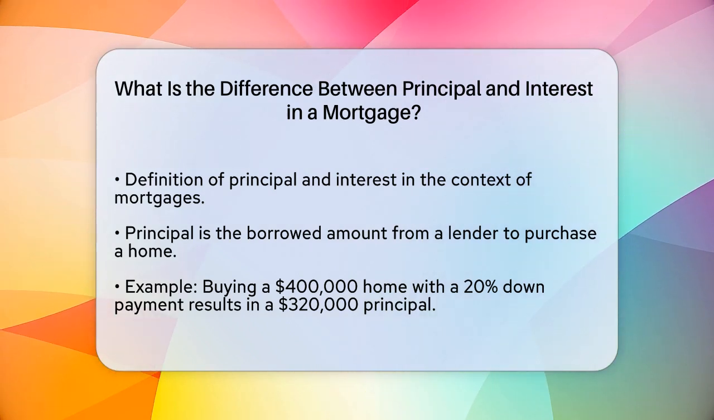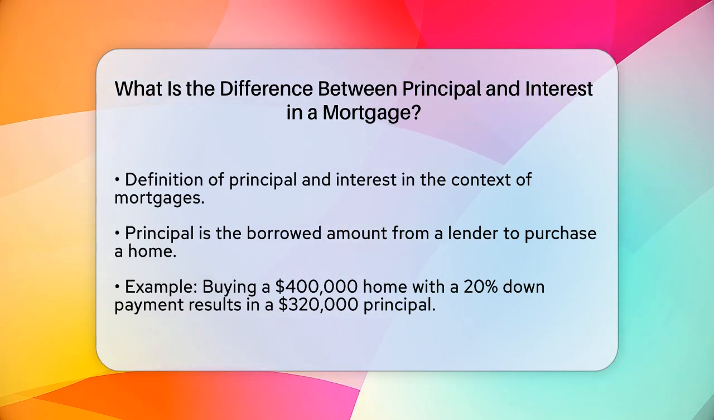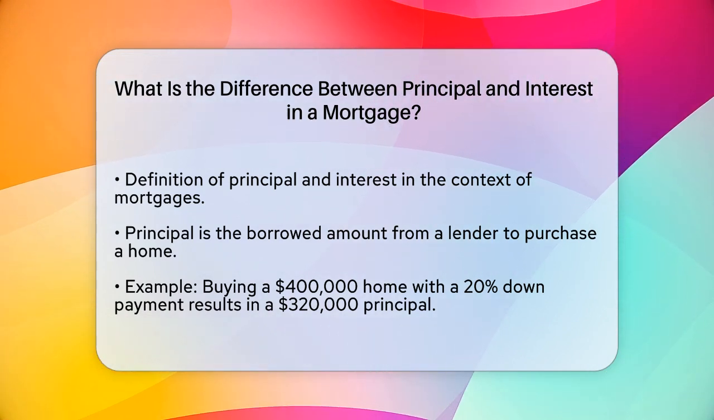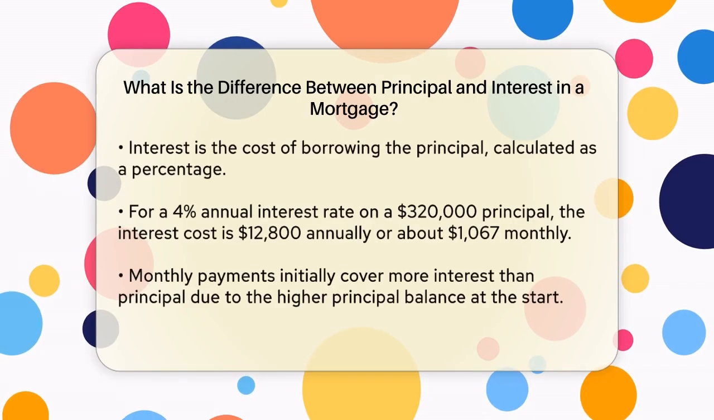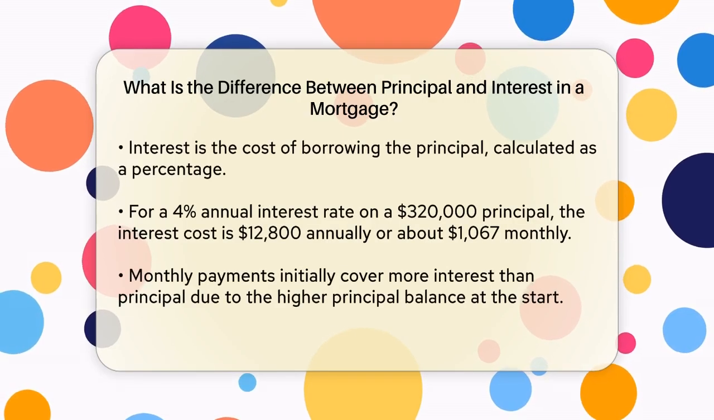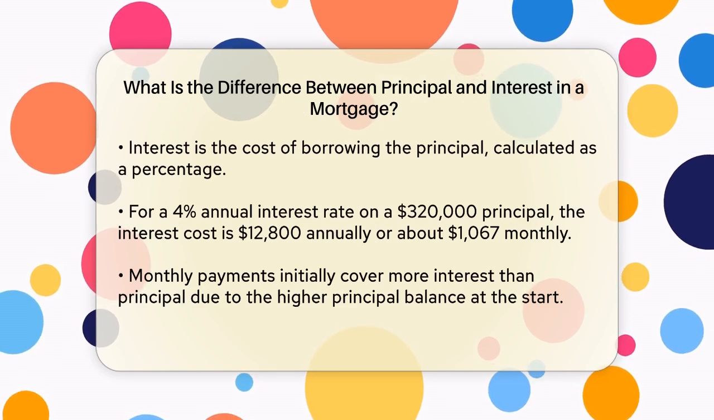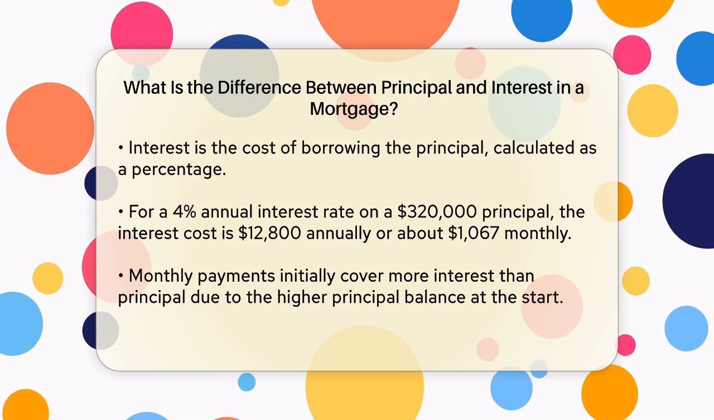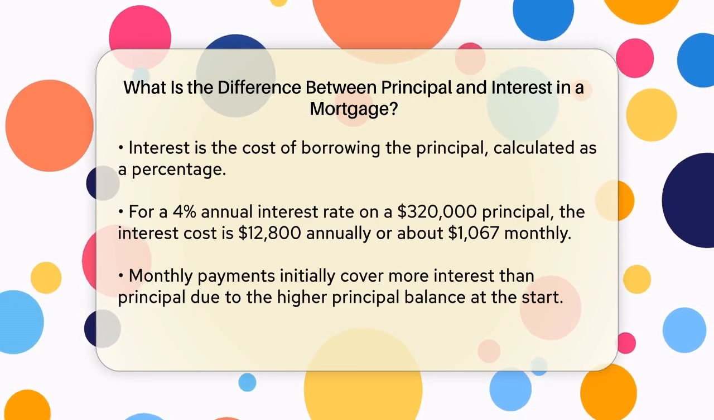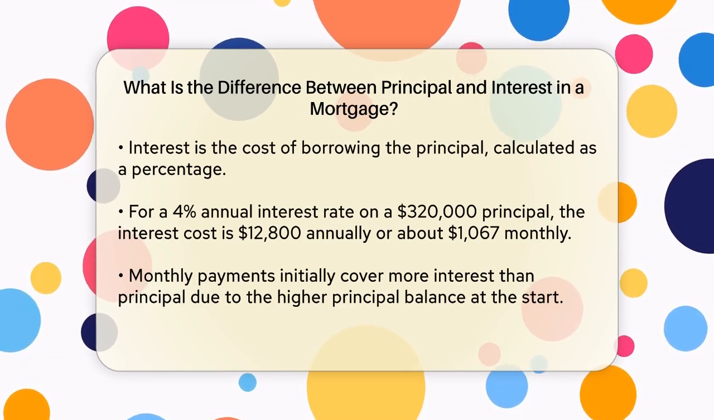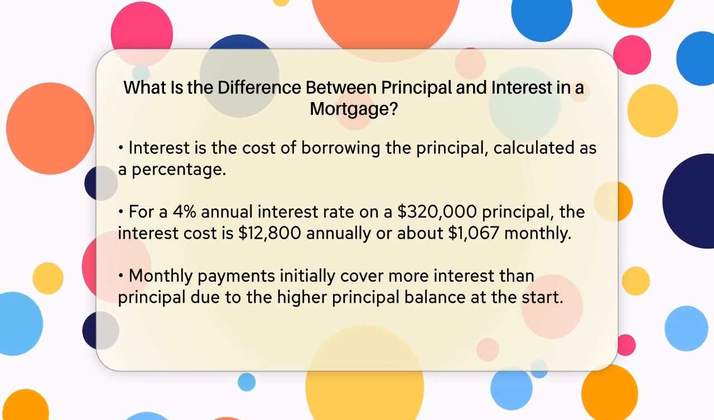Now let's talk about interest. Interest is the cost of borrowing that money from the lender. It's essentially the fee you pay for using someone else's money to buy your home. This interest is calculated as a percentage of the outstanding principal balance. So, if your annual interest rate is 4%, you'll pay 4% of the $320,000 principal each year, which is $12,800, or about $1,067 per month.